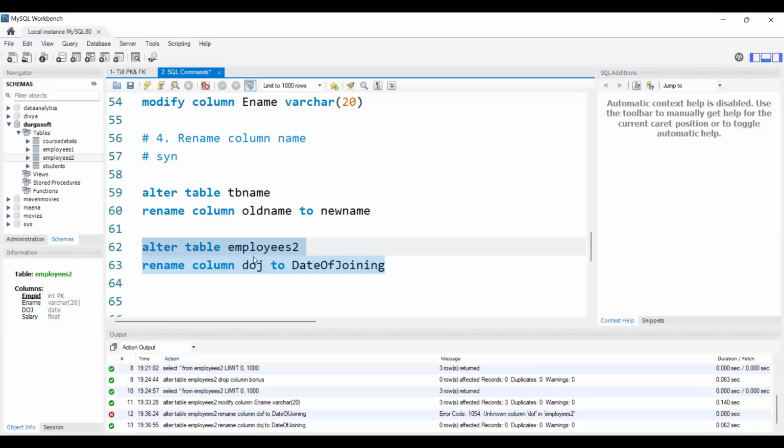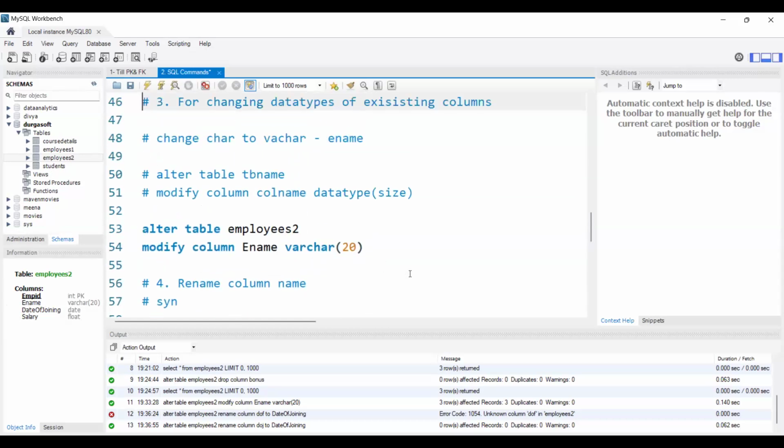Basically, SQL is case insensitive only, but we will write like this so that we are able to understand the complete word. If we write normally, it won't look like different words. That's the reason we use a capital letter after completing each word, but basically SQL is insensitive. So it took DOJ in small letters also, right? Okay, so it got executed. Now let's once again refresh this. You can see here date of joining, right?